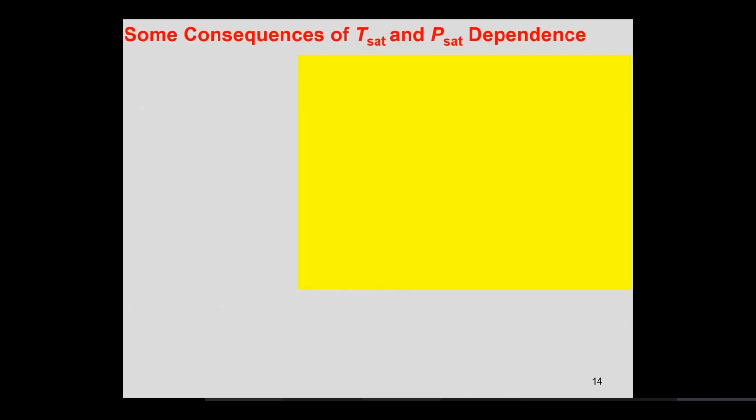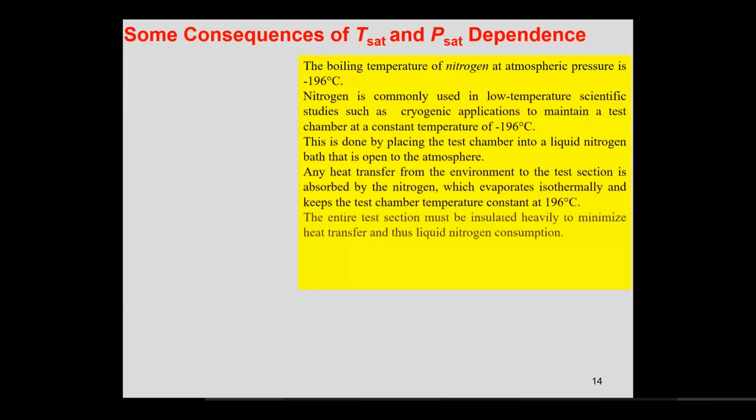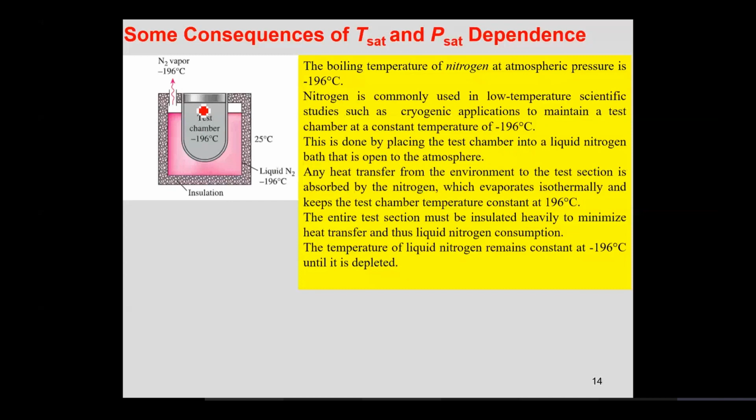All right. Moving on, some of the consequences of saturation temperature and saturation pressure. It is important to understand that you have certain uses of saturation temperature and pressure. Number one: let's say I have this test chamber, and I am doing some experiment that needs to be performed at minus 196 degrees centigrade. In order to keep the temperature of this test chamber at minus 196 degrees centigrade, I'll insert it in another chamber which contains liquid nitrogen.